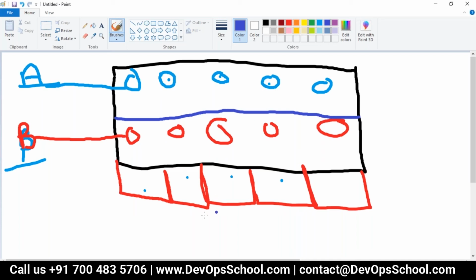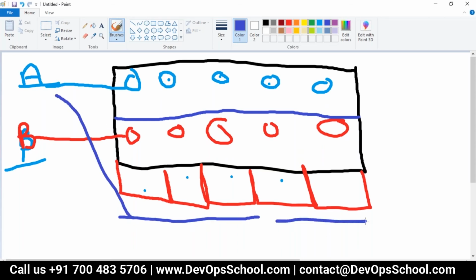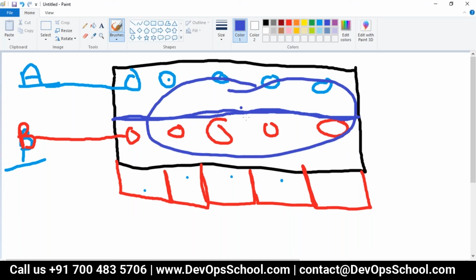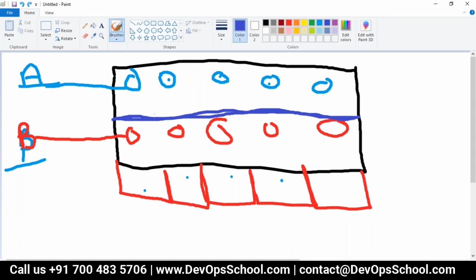I am not saying these three nodes will belong to A and these two nodes belong to B. I'm not saying that. I am saying it is horizontal separation. That means you have an entire compute unit, and that is divided into two parts. One for project A, one for project B.